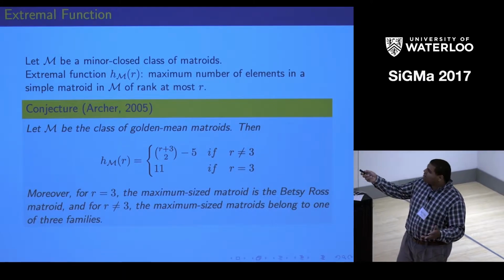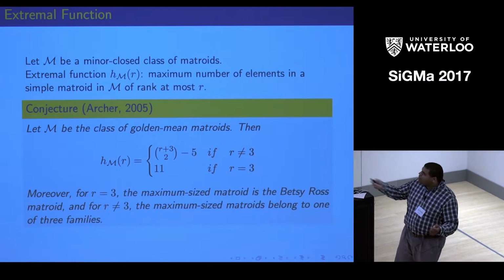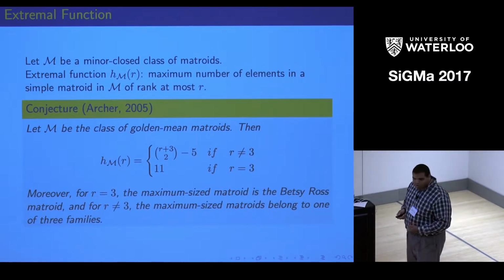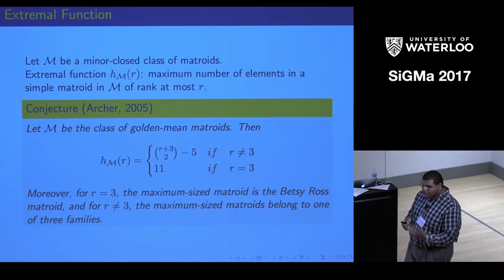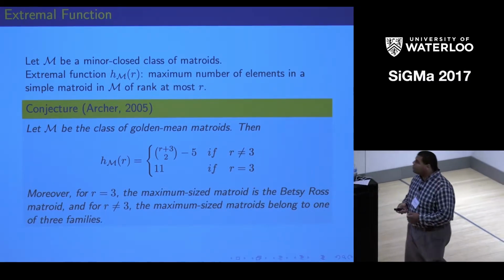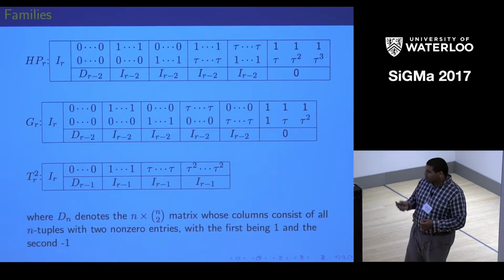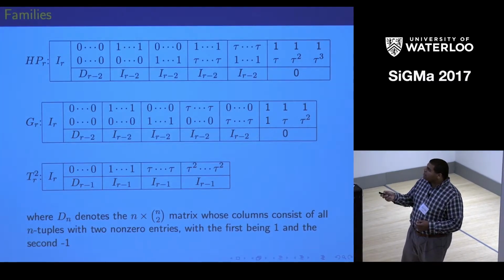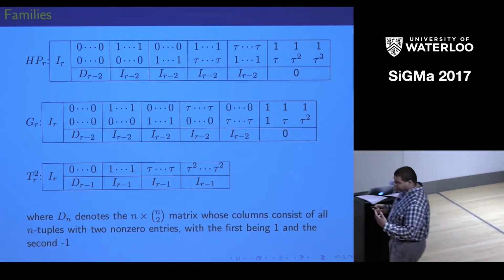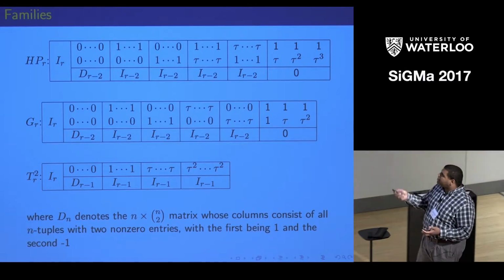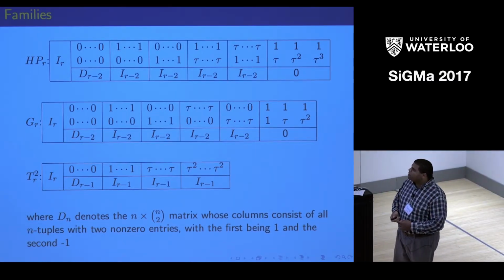And the conjecture goes on that for r equals 3, the maximum size matroid is the Betsy Ross matroid. And that for rank not equal to 3, the maximum size matroids belong to one of 3 families of matroids. Let me show you what those families look like here. So these are the names that came in Archer's thesis. And I actually got these names from Michael Welsh's thesis, who did some work on golden mean matroids as well.